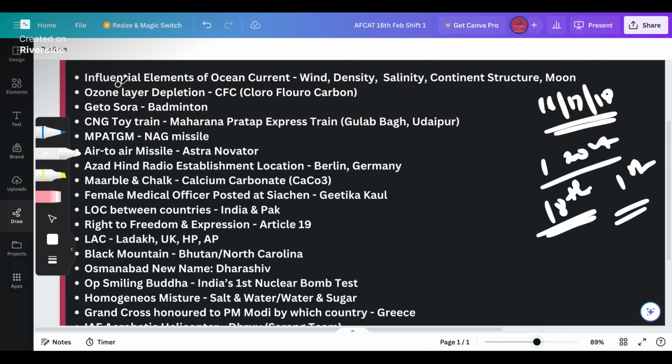What are the elements which influence the ocean currents? The elements are wind, the density of the sea, salinity, continent structure, and moon. Every one of you must remember that. When there is high tide, low tide, the gravitational pull of the moon also influences the ocean currents. Remember that. Salinity: the higher the salinity, the higher will be the rate of evaporation, and consequently the ocean currents as well.